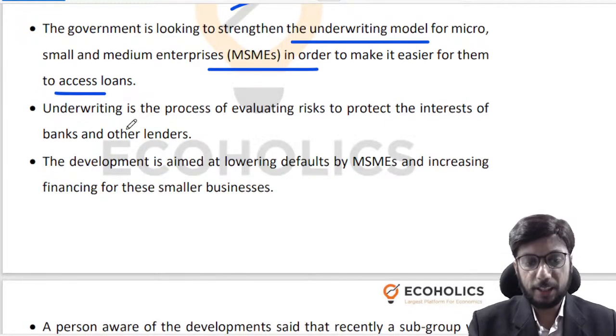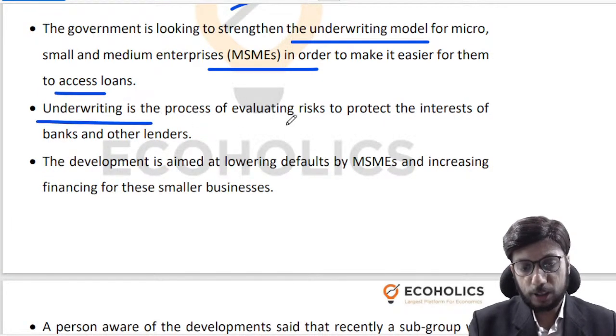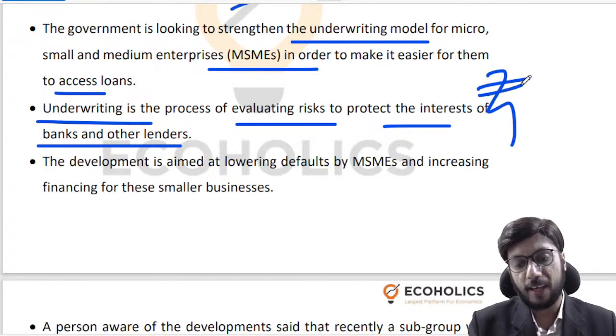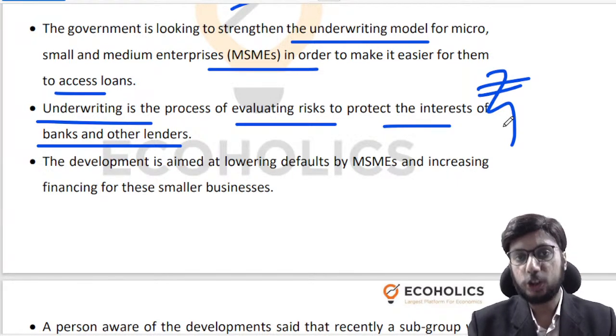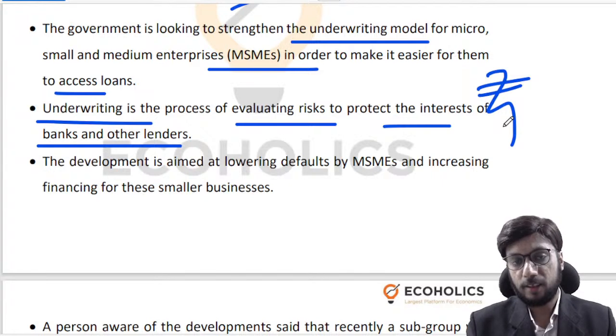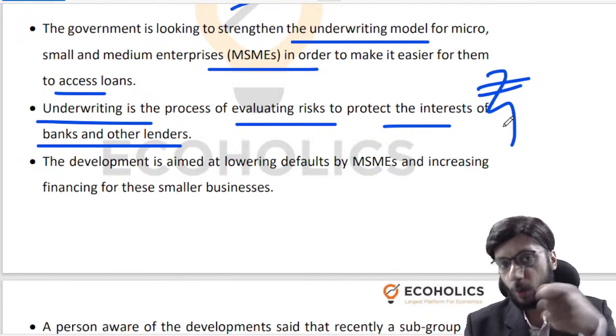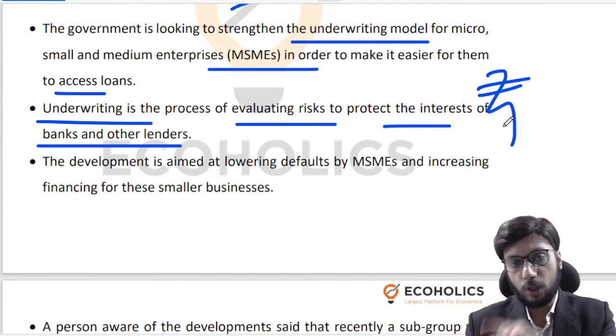So the point is that underwriting is a process of evaluating risks to protect the interest of banks and other lenders. So typically insurance companies do a lot of underwriting, right? They underwrite the risks, right? So when you buy an insurance policy, what has happened is that the insurance company has underwritten the probability of you encountering that risk and you encountering that loss in reality, right? So they have charged a premium to cover that risk.